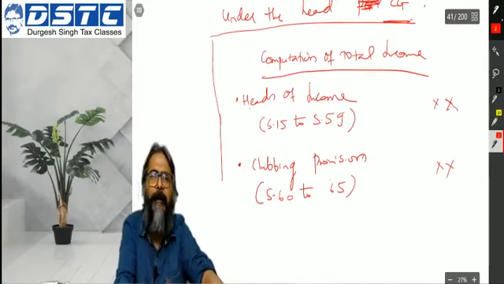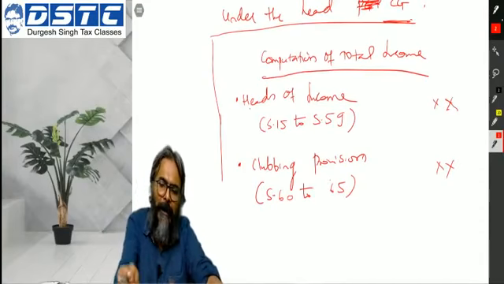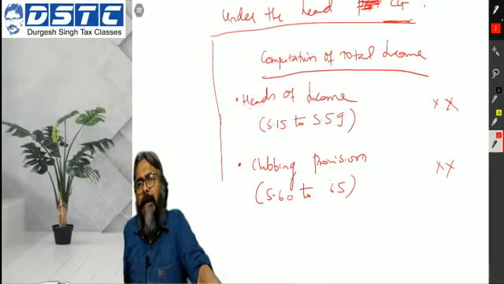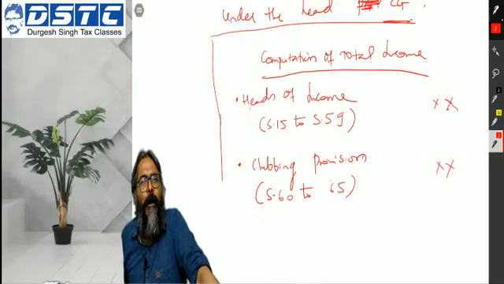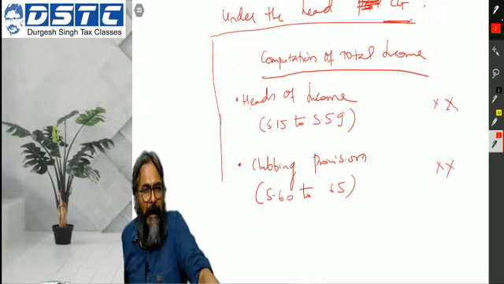Now there is one point which I just wanted to mention to all of you. Students, as far as the clubbing provision is concerned, why is the clubbing provision introduced? Students, the clubbing provision is a specific anti-avoidance rule. What I have said, repeat with me: it is a specific anti-avoidance rule. Meaning thereby, the assessee has, through tax law loopholes, sought to undertake a tax avoidance measure.